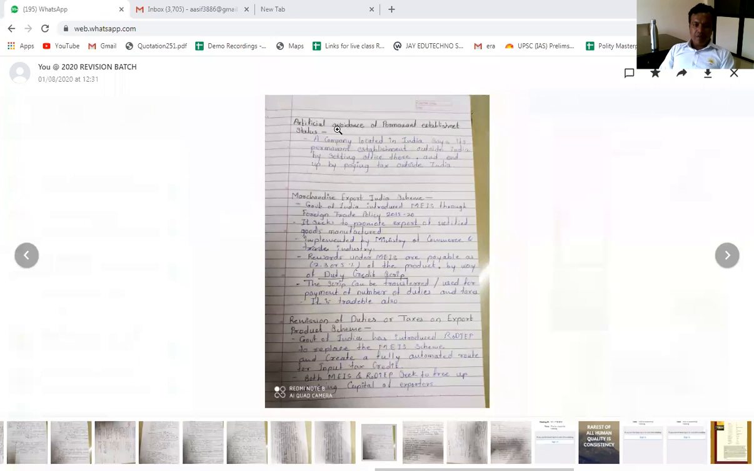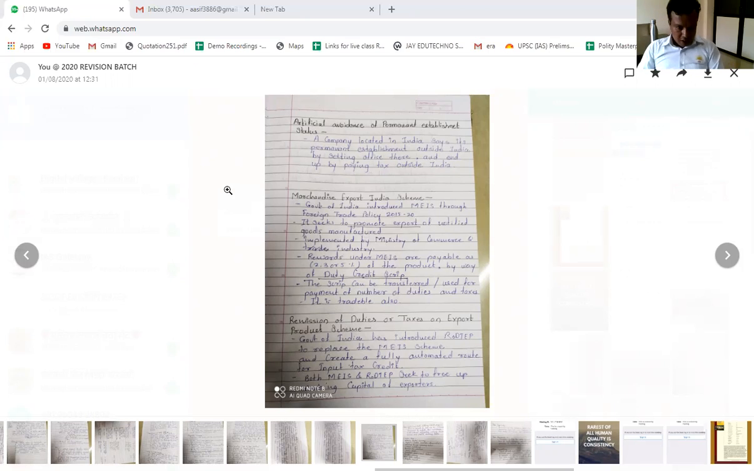Then here you can see artificial avoidance of permanent establishment status, and the Merchandise Export from India Scheme that is explained here. To increase exports from India, a scheme has been started by the government. Obviously this scheme will be helpful for the mains exam, but again, you need to know what schemes are started by the government to export merchandise. The Government of India introduced MEIS through Foreign Trade Policy 2015-20. It seeks to promote export of notified goods, implemented by the Ministry of Commerce and Industry.